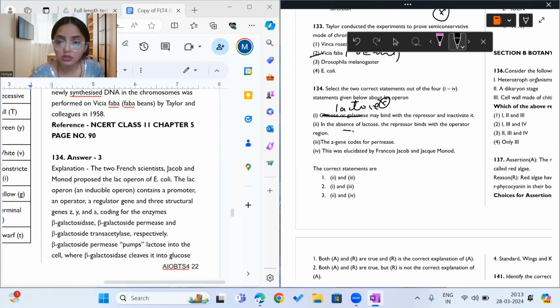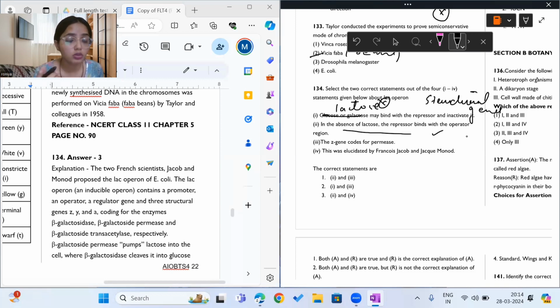Moving on, in the absence of lactose, the repressor binds with the operator region. Yes, the repressor binds with the operator and does not allow transcription of the Z, Y genes, or what are called structural genes. So in the absence of lactose, the repressor protein binds with the operator and does not allow transcription of the structural genes which are required for breaking down lactose.